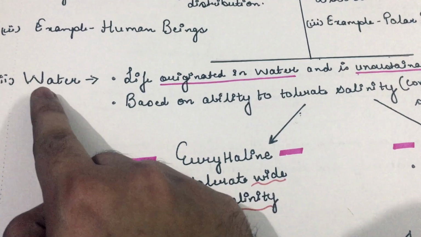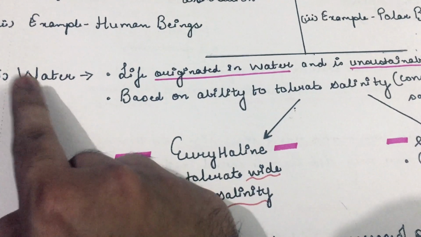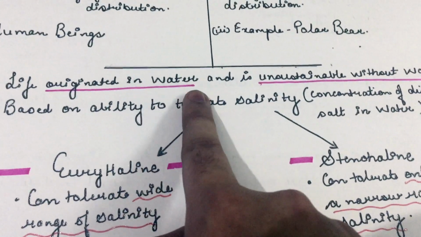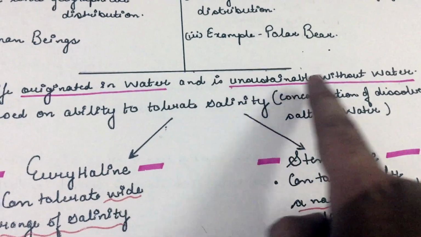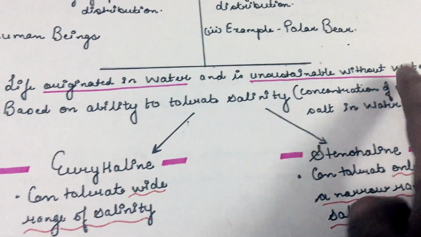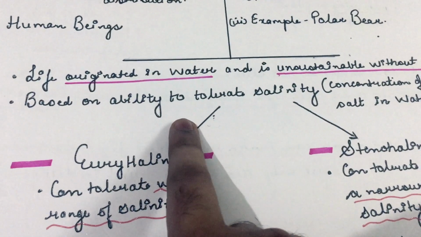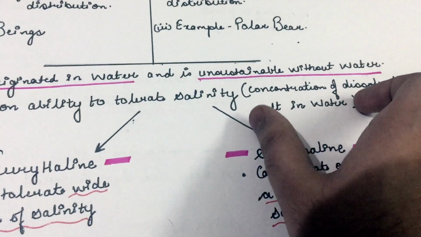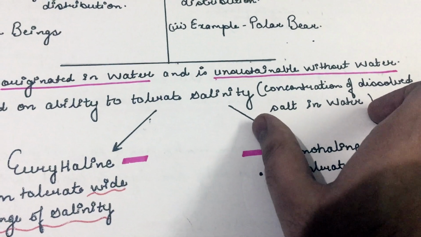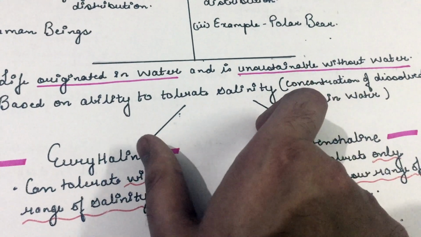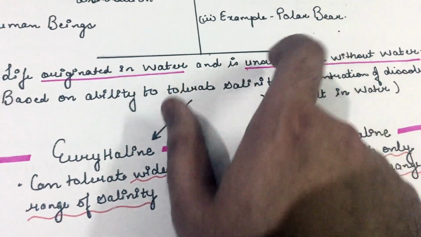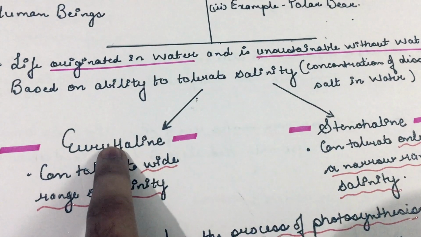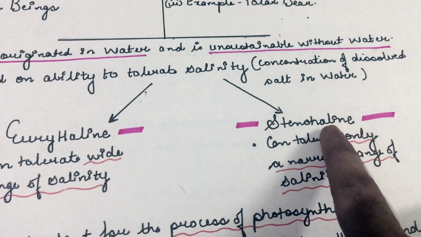Now let us talk about the second abiotic factor, that is water. We know that life originated in water and is unsustainable without water. Based on the ability to tolerate salinity, salinity meaning the concentration of dissolved salt in water, we have two types of organisms: euryhaline and stenohaline.